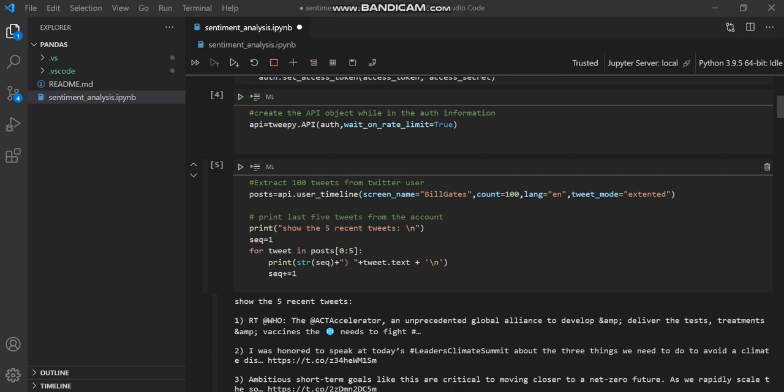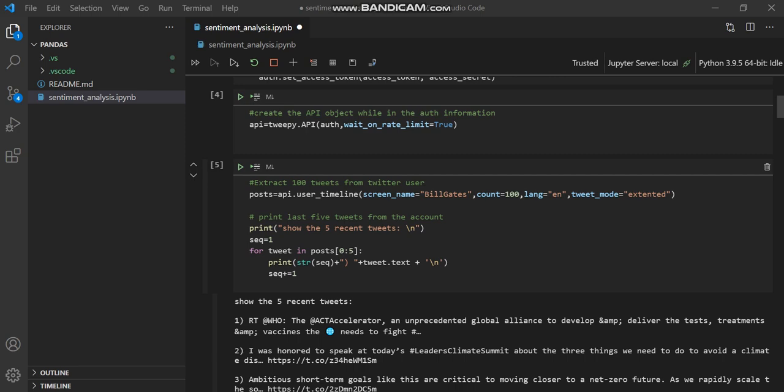And here my hashtag is Bill Gates. So I'm basically fetching all the tweets related to Bill Gates. After that, I use a print statement to show the most recent tweets of the hashtag Bill Gates.